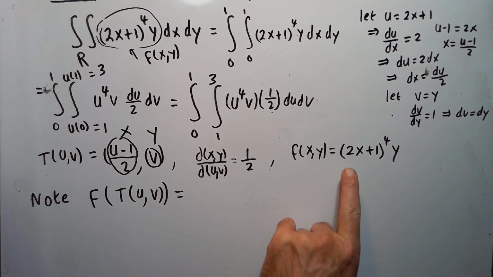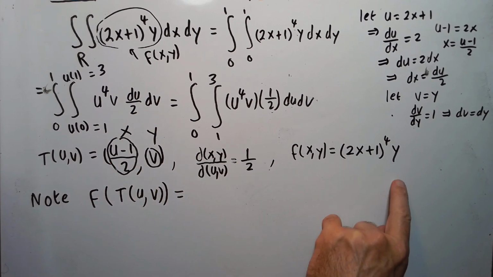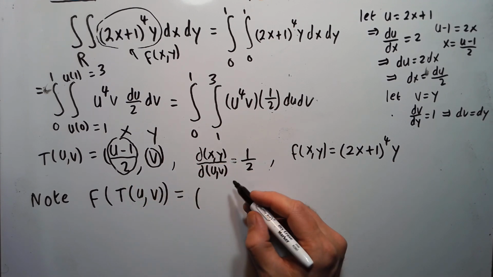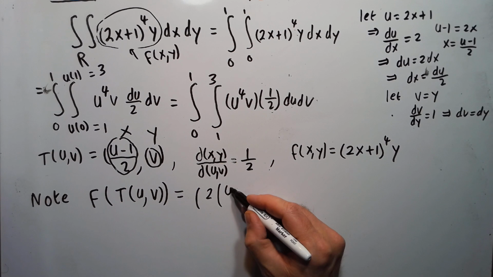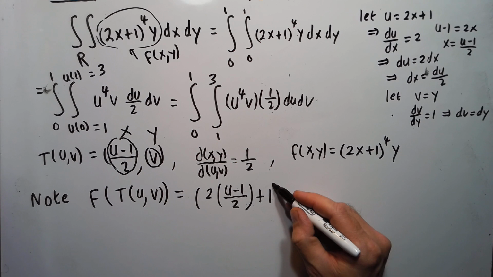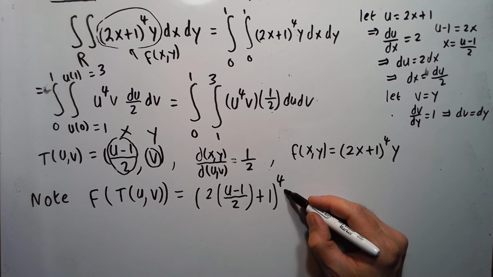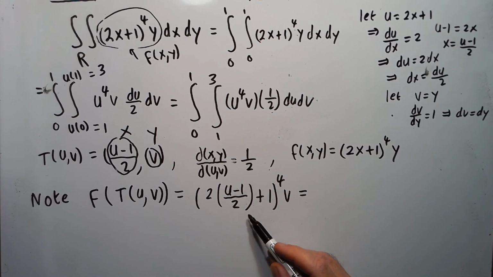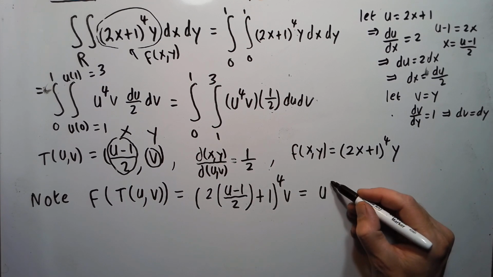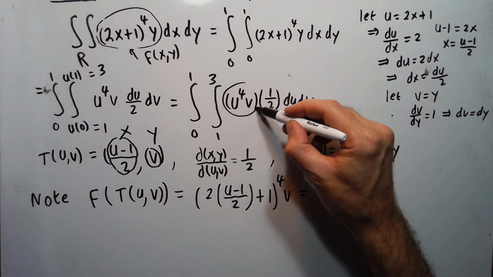So it means go to your f function, in place of the x we're going to put u minus 1/2, and in place of the y we're going to put a v. So in place of x, putting u minus 1/2, it'll be 2 times u minus 1/2 plus 1 to the 4th. In place of y, sorry, we're putting a v. And notice those two cancel. And then it'll be u minus 1 plus 1, so it'll be just u to the 4th v. Notice that's equal to this guy here.